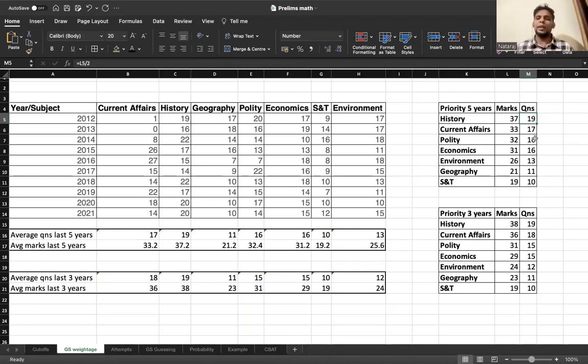So that should be the main idea. Also, if you notice the pattern of the last 3 years, the questions have been slightly more analytical, requiring you to think a little more. But the weightage has been more or less the same: 19 here, 17, but instead 18. Pretty much the same.